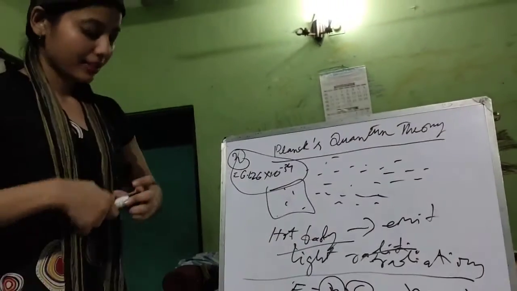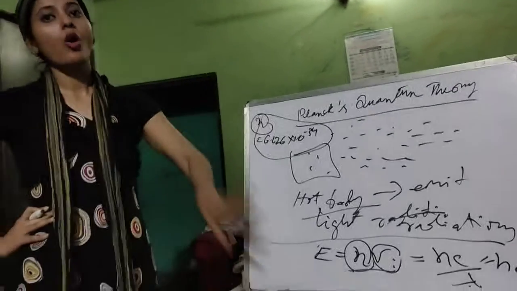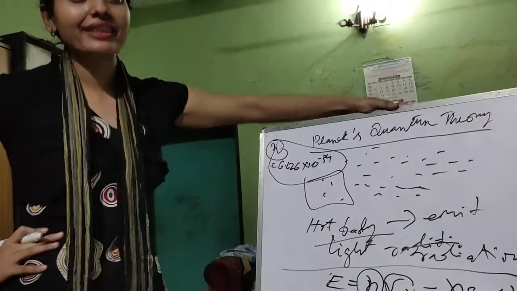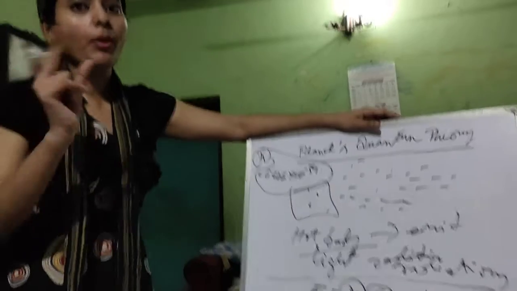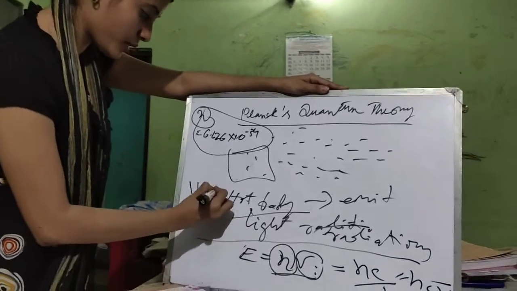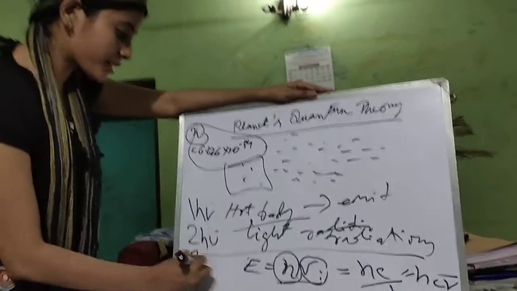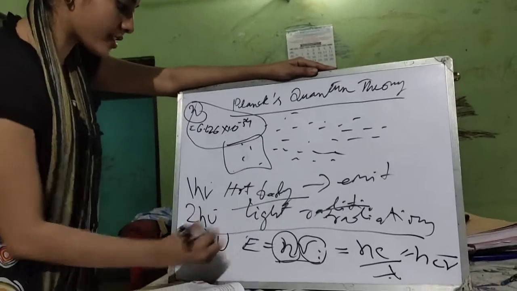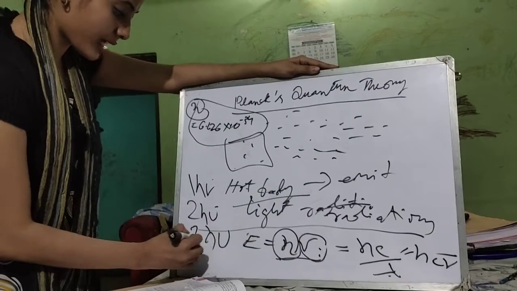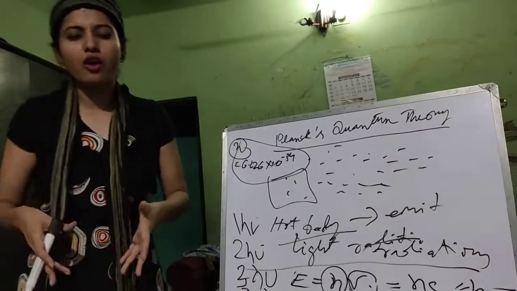Each photon or quanta, these particles of light that come out, comes out in a fixed number, like 1h mu, 2h mu. They are quantized. I hope you know the meaning of quantized, right? Quantized means a fixed number; it cannot be a fraction like 4.25 or 5.5 or anything.